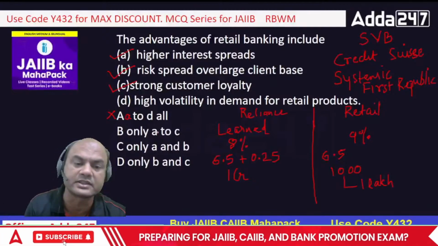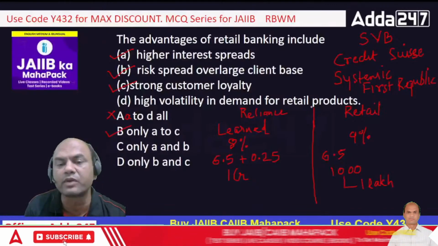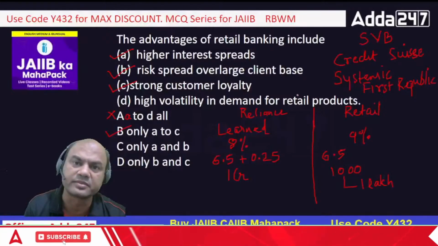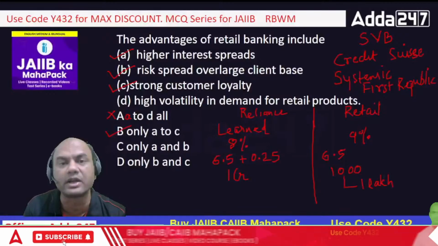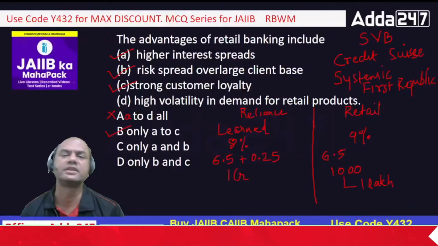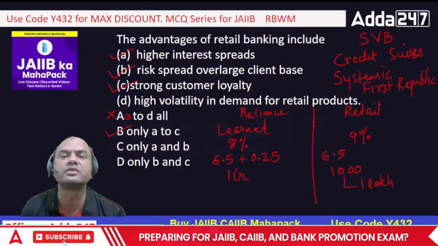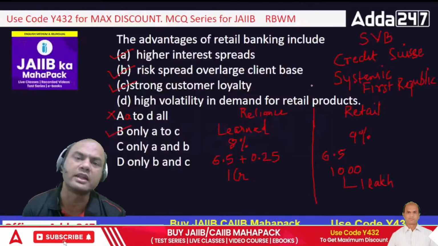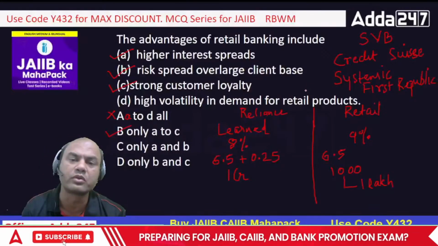So the correct answer is what? It is B, A to C, right? Volatility in demand of retail product is not the right answer, because in retail products there is never a huge volatility. Plus or minus 5-10% here and there is okay. This year my home loans are 1000 crores, next year they will be around 1100 crores or 900 crores. But it won't go from 1000 to 2000 or come down to 400.